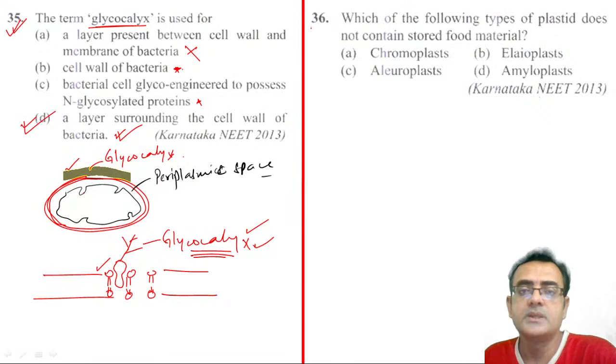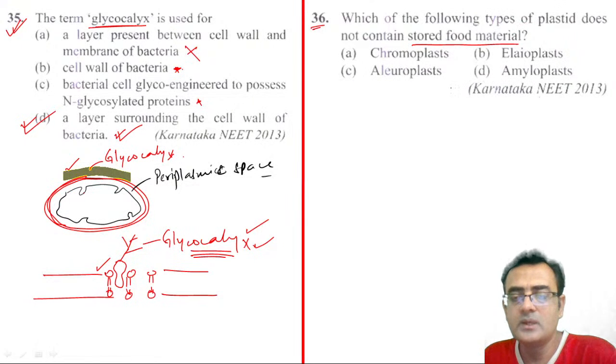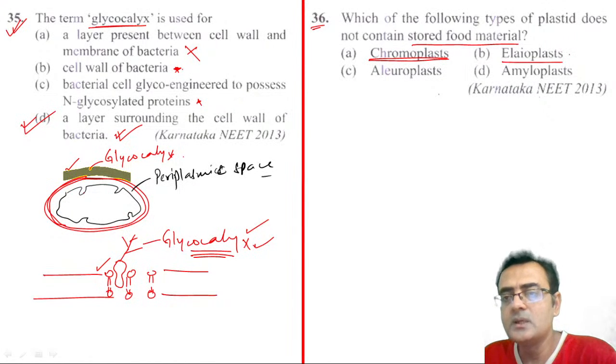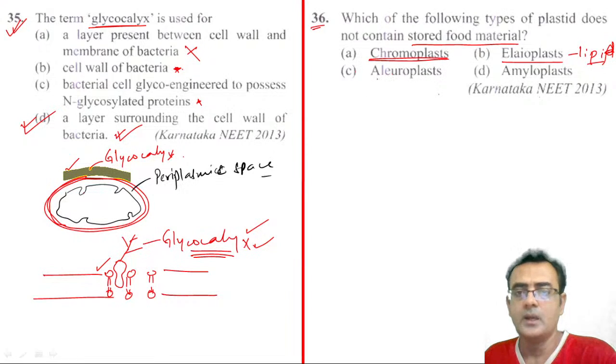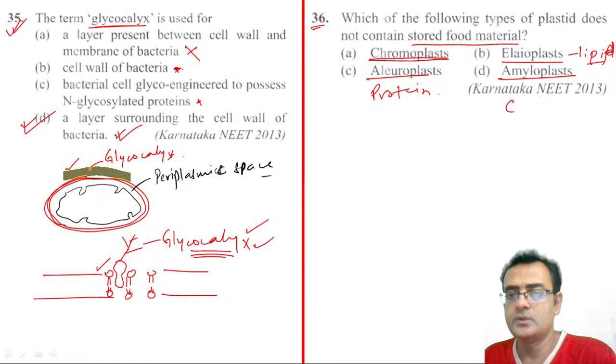Okay, number 36. Which of the following types of plastid does not store food? See, three kinds of plastid we have learned: chloroplast, chromoplast, and leucoplast. Okay, and here chromoplast is there, so it holds color, they won't have any stored food material. Elaioplast stores lipid, they are the lipid storing plastid. Aleuroplast stores protein, right? And amyloplast stores carbohydrate, right?